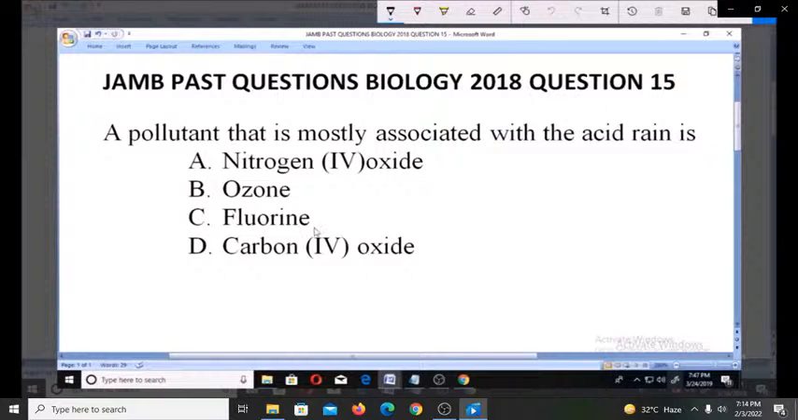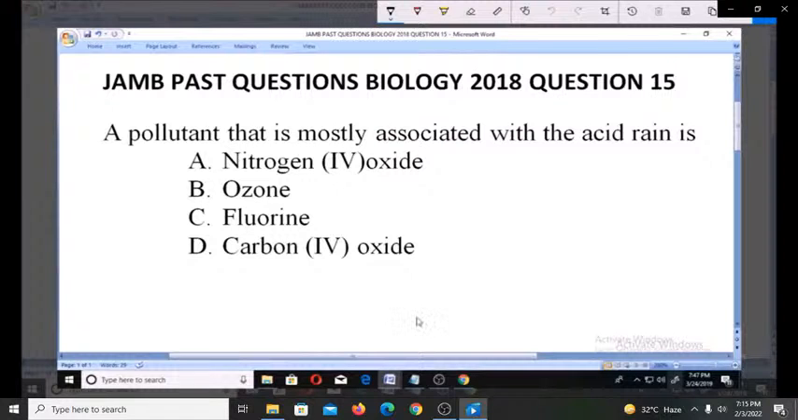Fluorine doesn't really cause acid rain as nitrogen 4 oxide does. Then carbon 4 oxide is what you get when you exhale or when carbon 2 oxide reacts with oxygen. But when you're talking about acid rain, you're talking about nitrogen 4 oxide. And how do you come about all this?